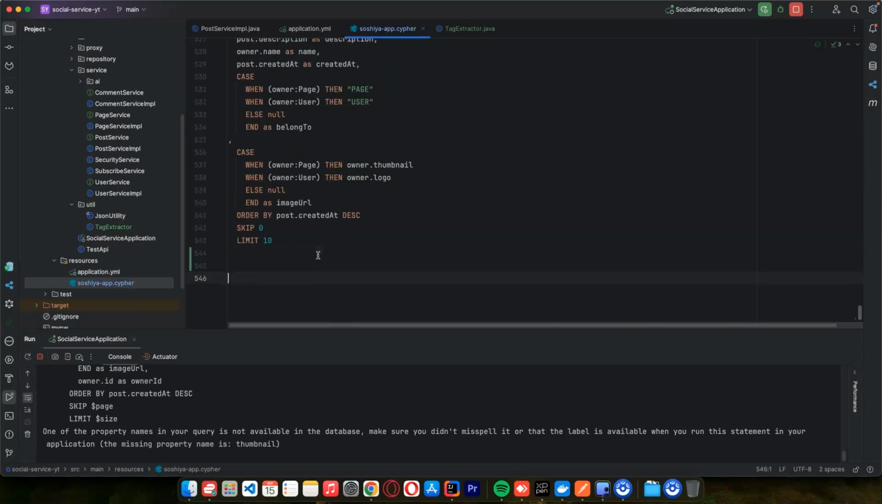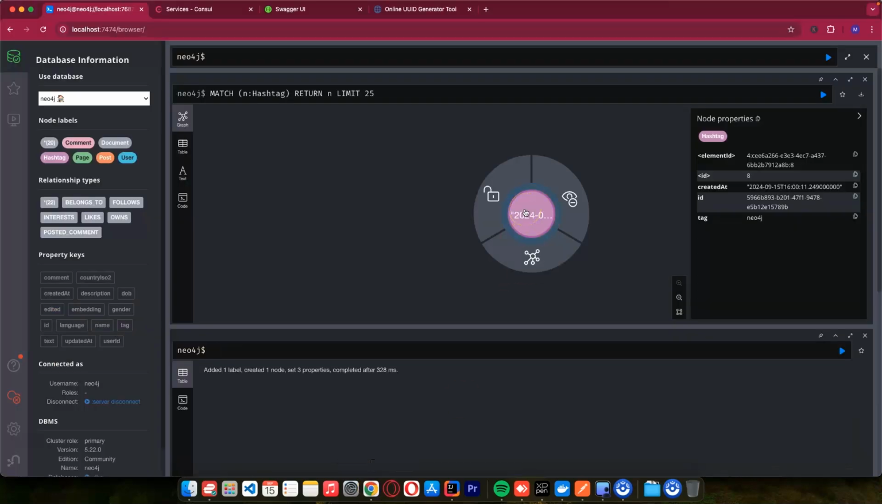Then I'll just say hashtag node, and I'll paste this query, and we are going to use it in our Java code in just a few minutes. Then let's come back again here. So we have this hashtag Neo4j. Let's say this post is a hashtag Neo4j.